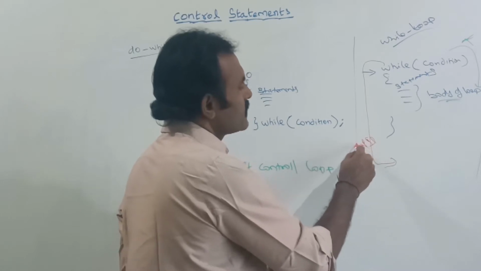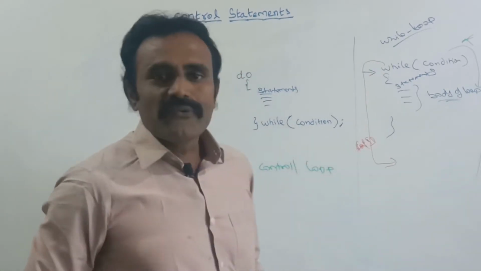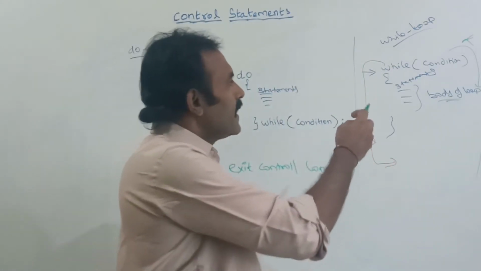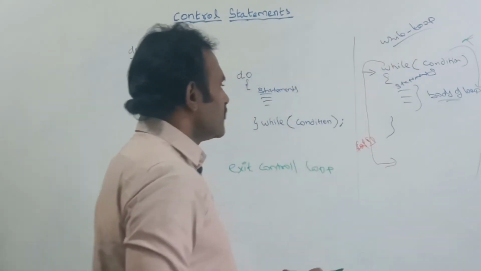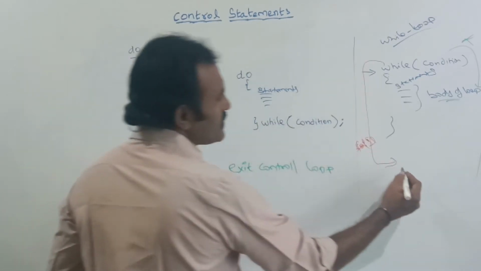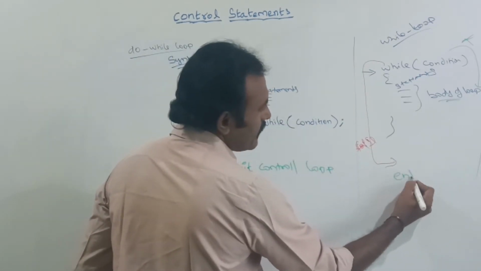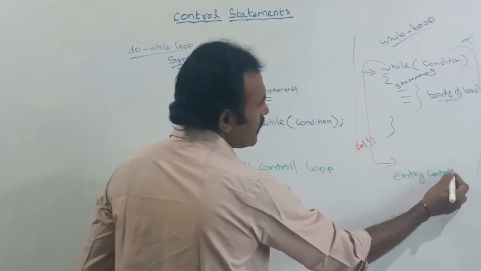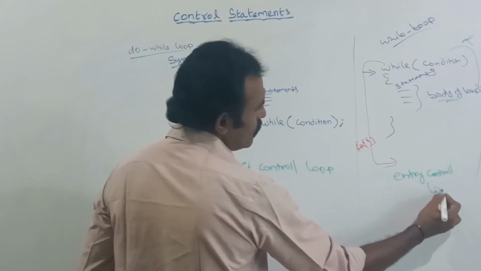So this while loop is known as we are checking the condition at the starting point itself. So this is known as entry control loop.